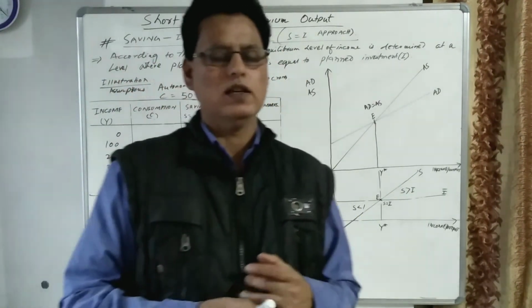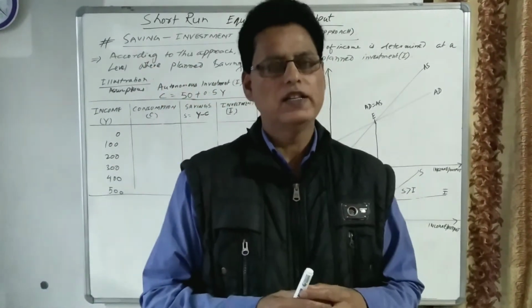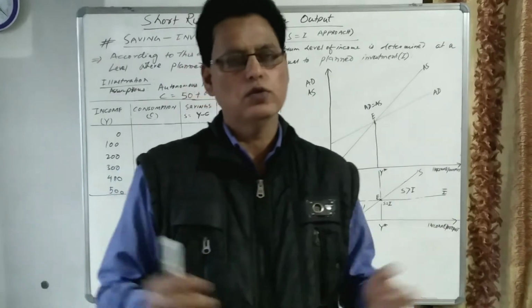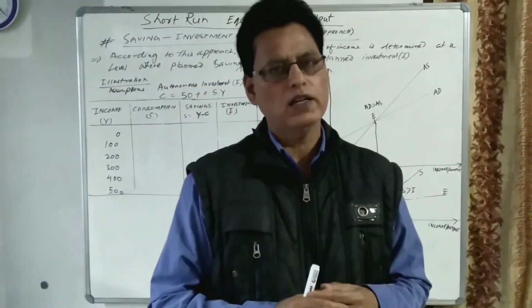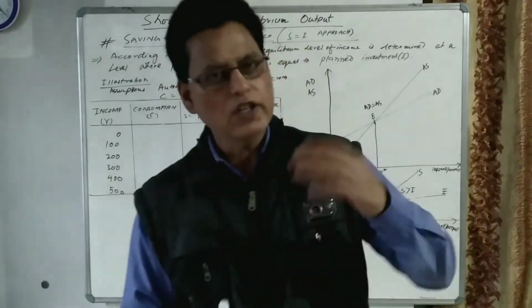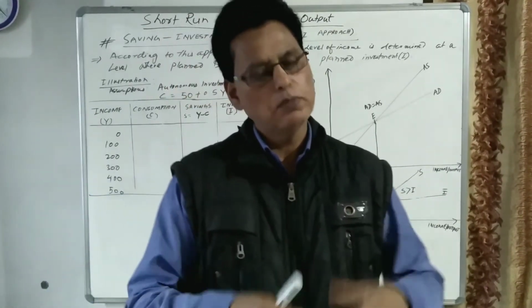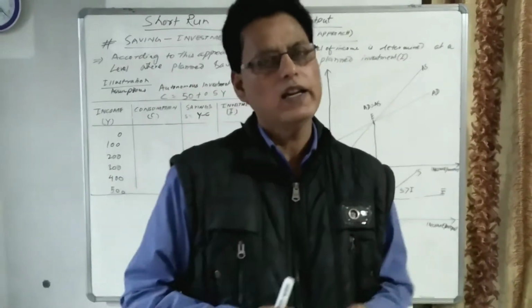Actually, we are discussing short run equilibrium output, and we have already discussed one approach. According to the Keynesian theory, equilibrium is determined in terms of aggregate demand and aggregate supply. And according to him, equilibrium is also determined in terms of saving and investment.